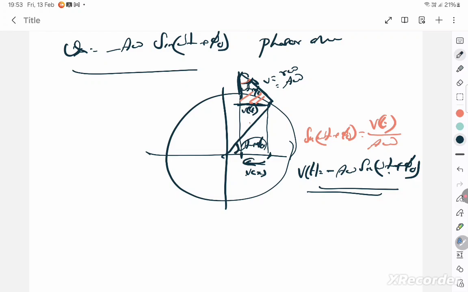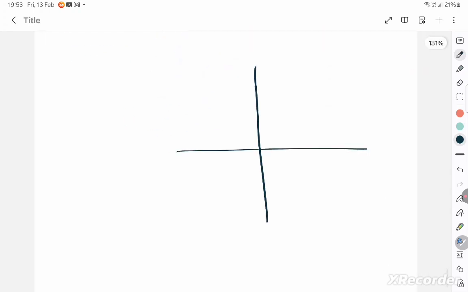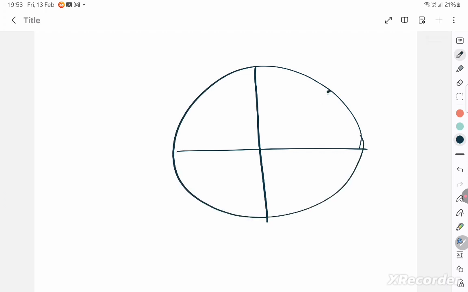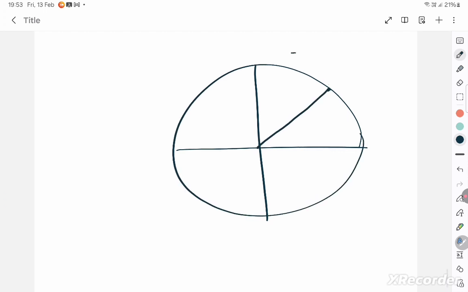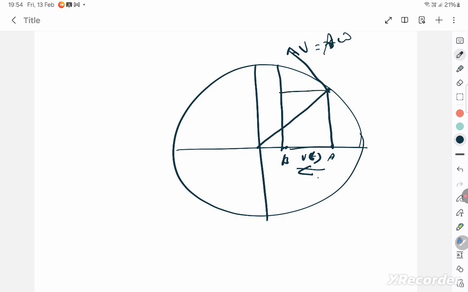You understand? This is omega. I'll teach you once again. You look very blank. Consider a point here. The velocity is like this, and linear velocity is r times angular velocity, which is a into omega. Suppose the particle has moved from a position A to B with a velocity v of t, which is in this direction. This is the initial point, and this is the final point. Then construct it like this, and consider this as P and Q. This is also v of t only.